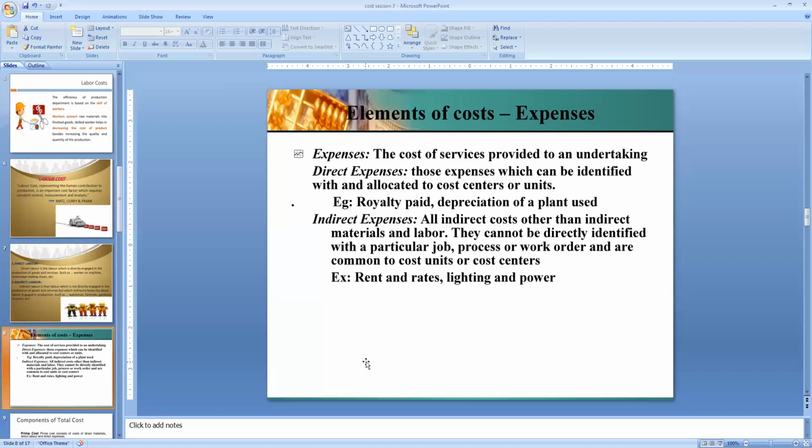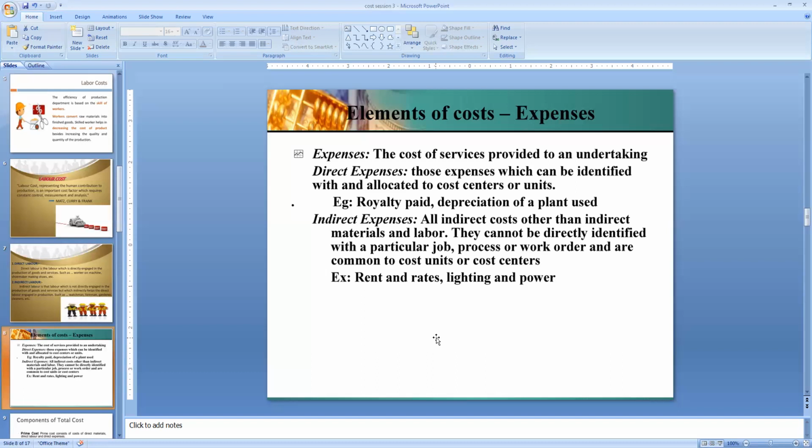These expenses are not incurred while the job or contract is in process of execution as direct material or direct labor, but these expenses are leading to a job or contract. So direct expenses are those expenses which can be identified and also allocated to a particular cost center or to particular cost units. They are called direct expenses. We can say royalty paid, depreciation of plant used. These all come in the category of direct expenses.